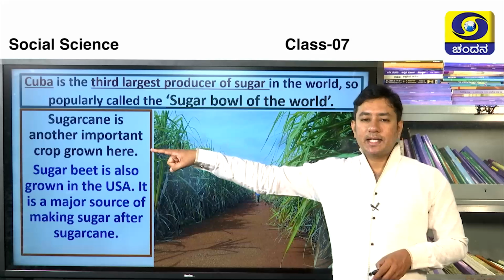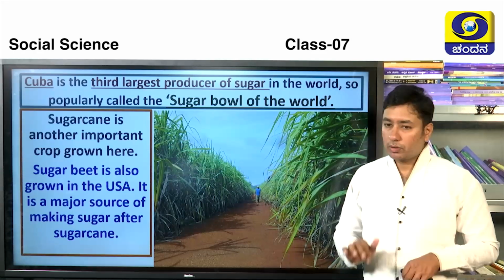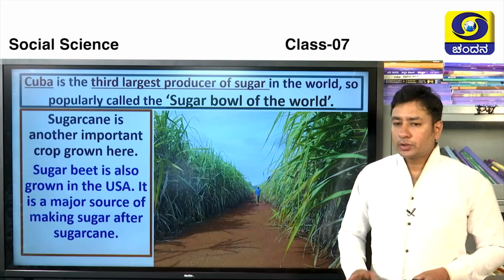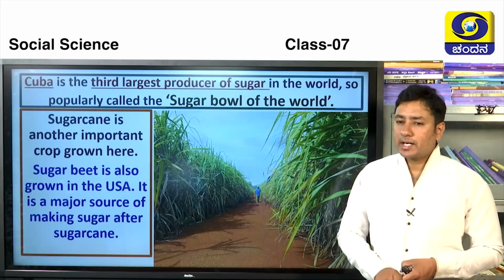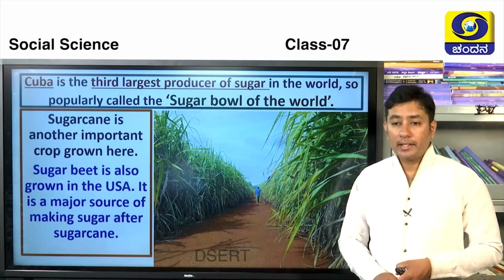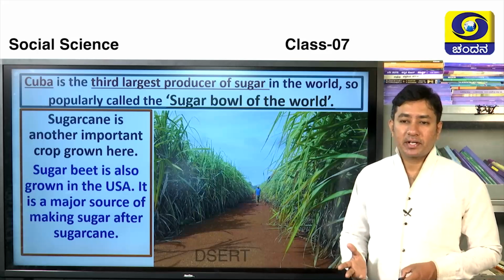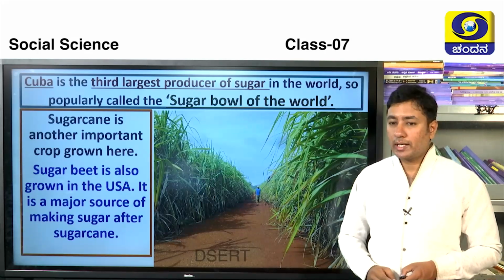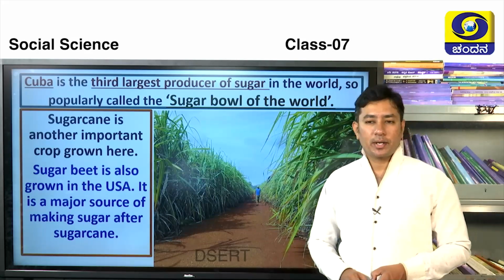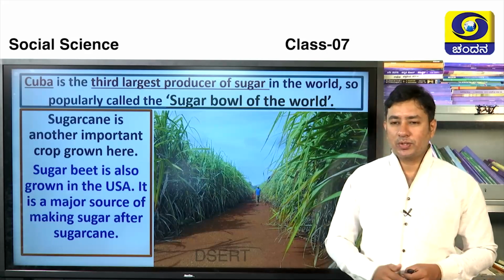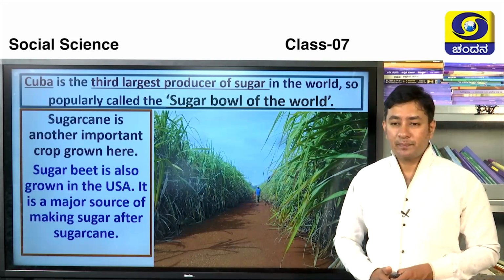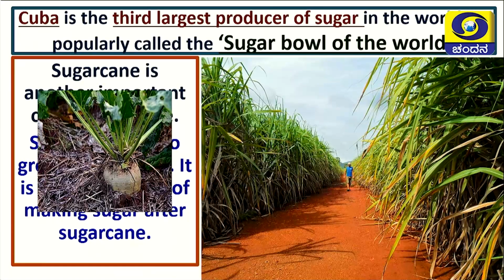Sugar is another important cash crop grown in this region. Normally in Cuba, they extract sugar from sugar cane. But in USA, they have a different kind of material to extract the sugar, that is none other than sugar beet. Children, you are very familiar with sugar cane. Have you seen the sugar beet? See, here it is. It looks like this. Okay, shall we move on?